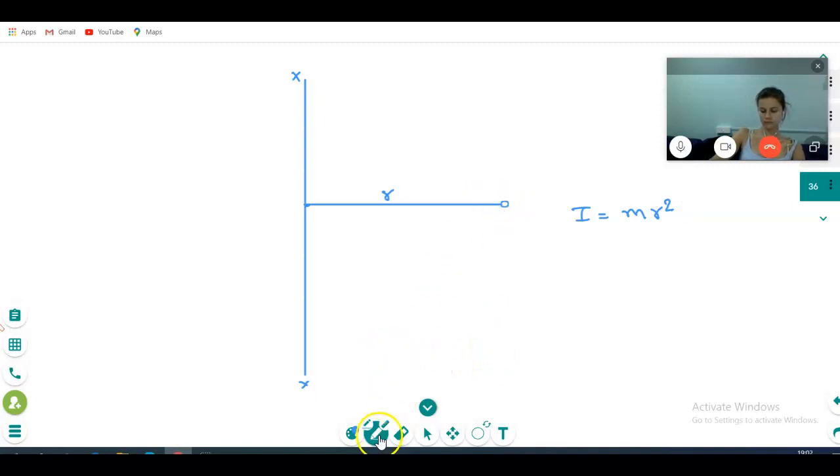Now suppose our object is made of two objects, A and B. Suppose we have joined two masses with the help of a rod. Please listen, see here. This is the rod, correct na?